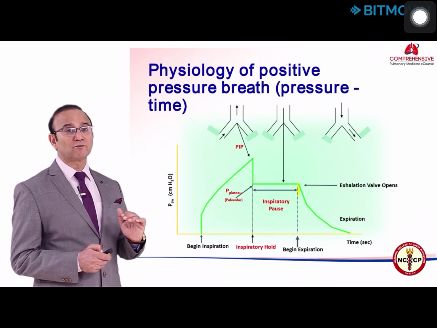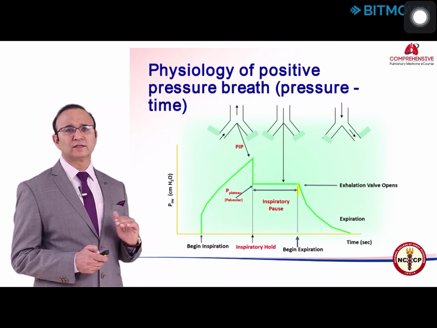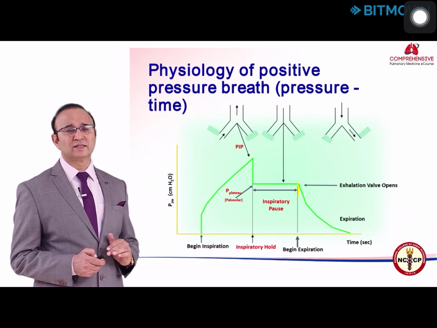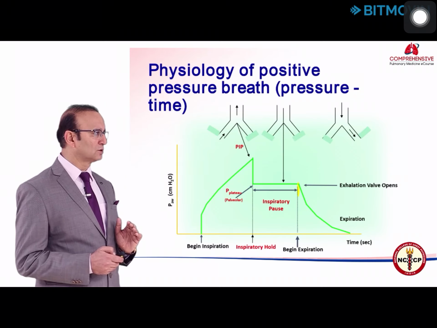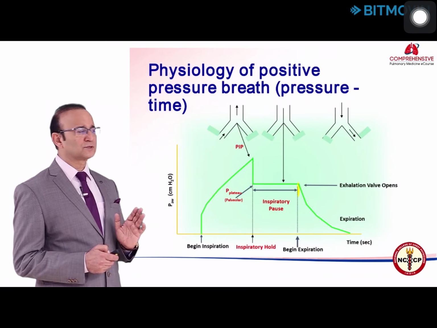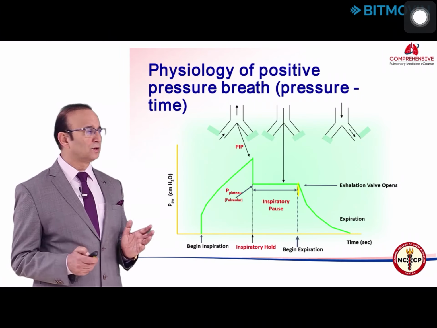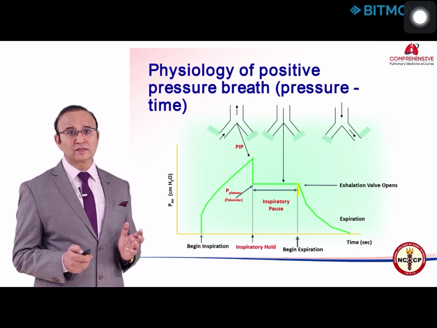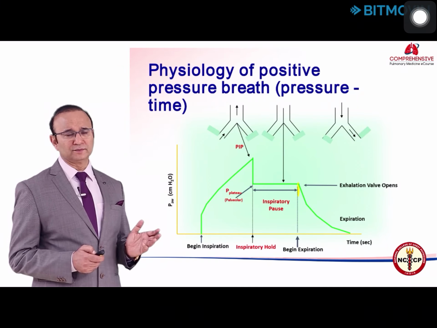Since the effect of flow resistance is eliminated, the plateau pressure is lower, and this depicts the alveolar pressure. At this stage, the inspiratory valve is closed, and at end inspiration, there is equilibration of pressure between all the open lung units communicating with the central airway, which is the plateau airway pressure.